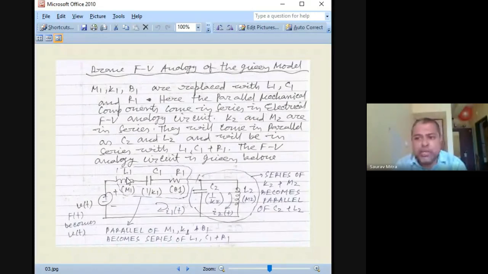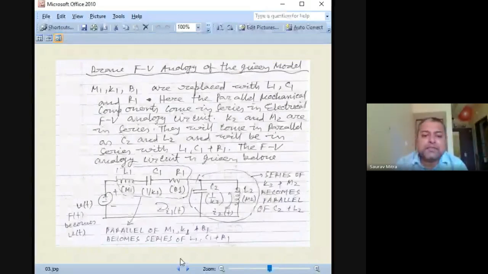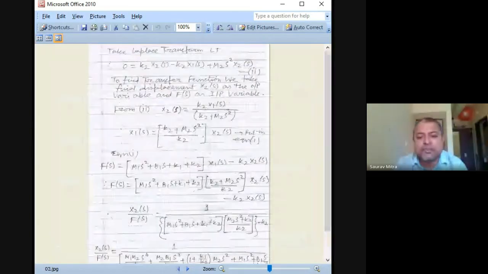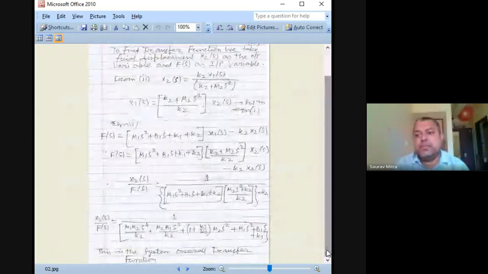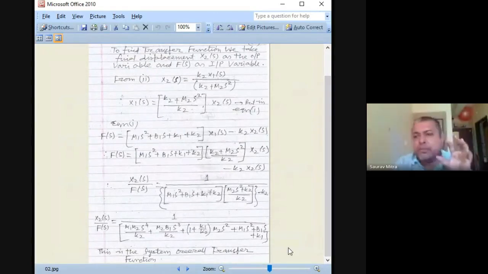Now I will pose some values and ask you to find the transfer function of this system, and this transfer function should be exactly similar to what we found in this numerical. This is what you have to prove. Do only one numerical: first find the mechanical transfer function, convert it into electrical, and find the transfer function. That transfer function and this one should be equivalent.